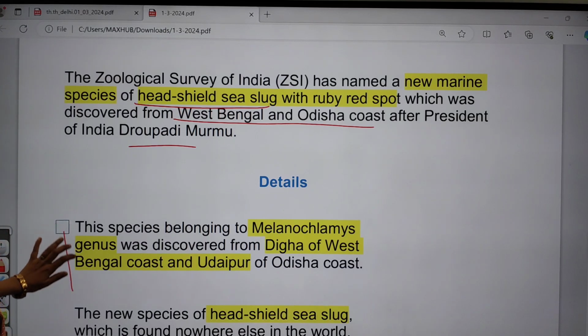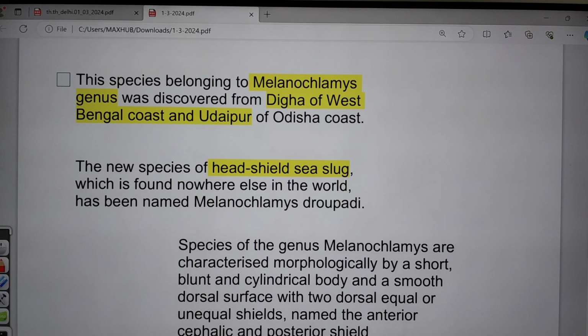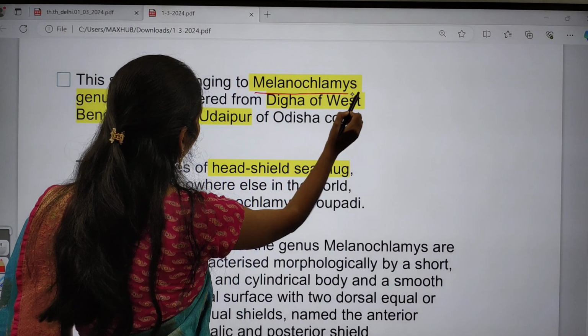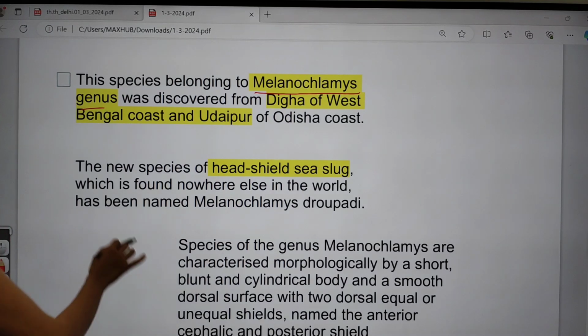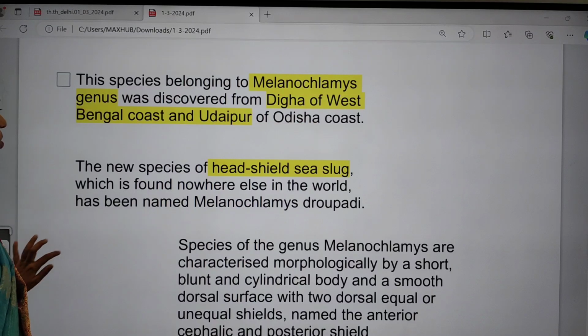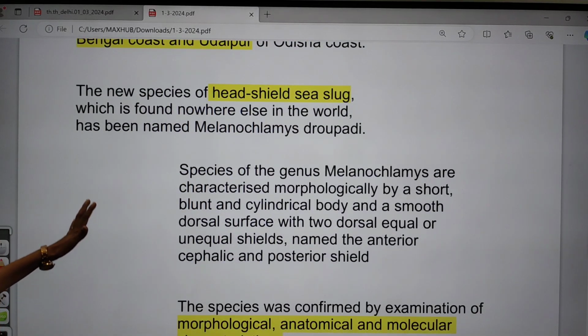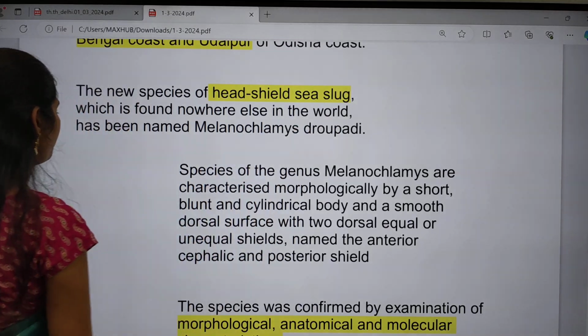The name of this species is Melanoclimus Draupadi. This sea slug belongs to the Melanoclimus genus, and it was discovered from Digha on the West Bengal coast and Udaipur on the Odisha coast. The new species of head-shielded sea slug is found nowhere else in the world.